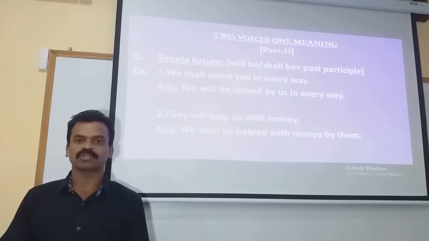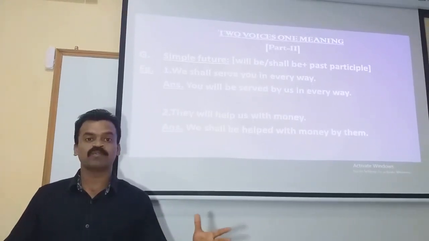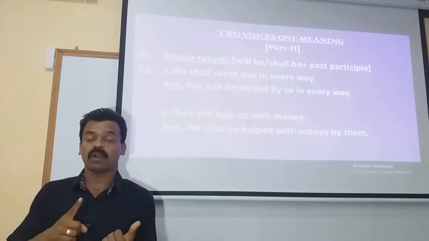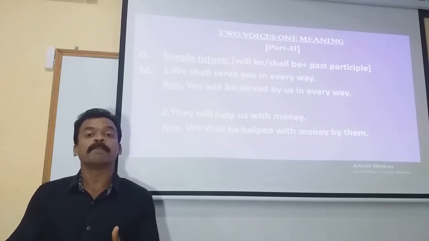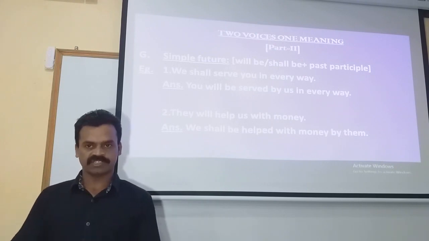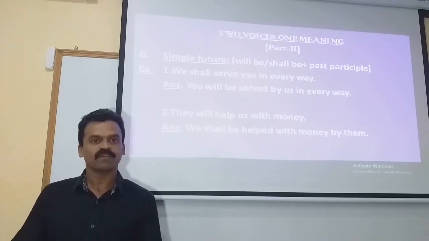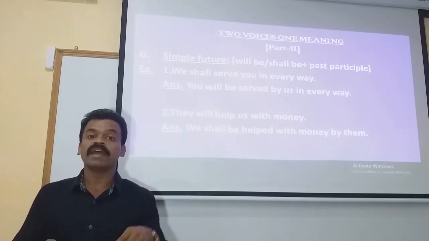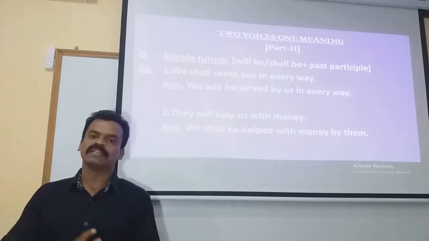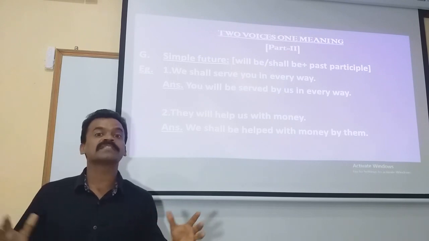But the exception to this rule is if the given statement is an imperative statement. We already know what an imperative sentence is. An imperative sentence is a sentence which asks for a command, a request, order, pleading, etc. If the statement is an imperative statement, the rule is just opposite, which means we make use of will where the subject is the personal pronoun of first person, and we make use of shall when the subject is second person as well as third person. I suppose the rule is clear.